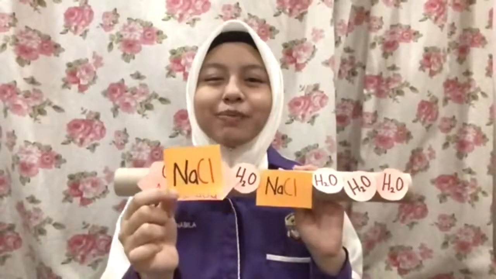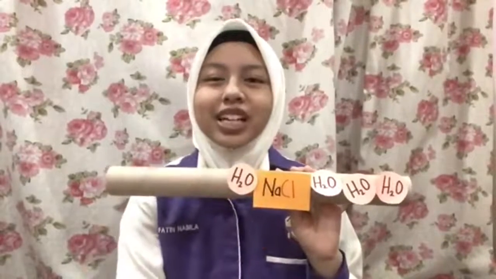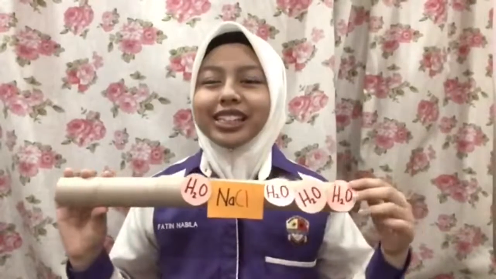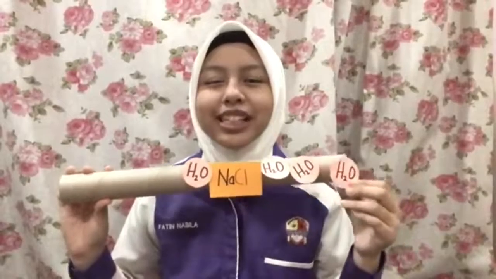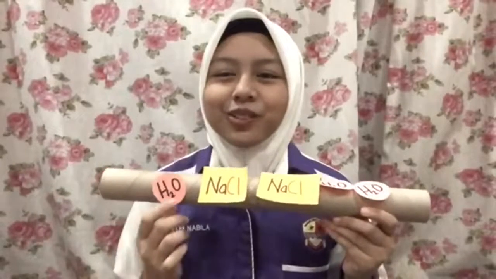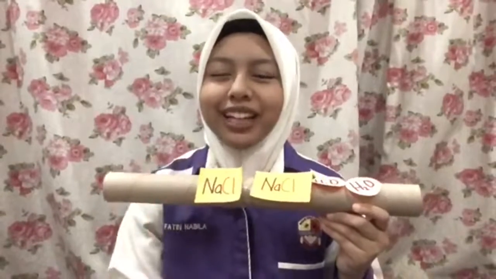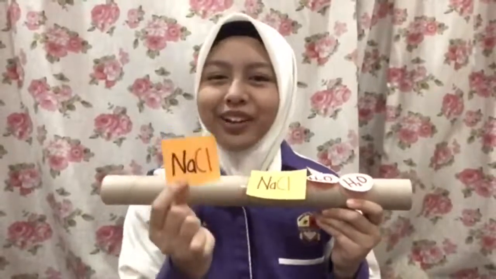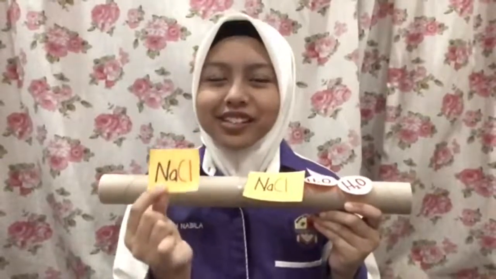At proximal convoluted tubule, sodium ion followed by chloride ion will pump into the capillary network. All glucose and amino acid will be reabsorbed by active transport. Water is reabsorbed by osmosis into the capillary network. At loop of Henle, water followed by sodium ion and chloride ion will be reabsorbed.